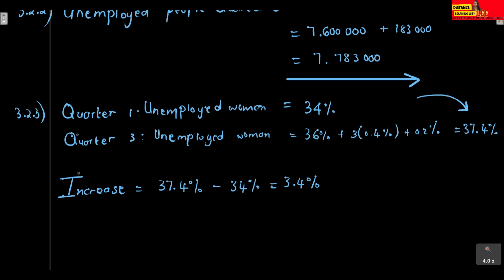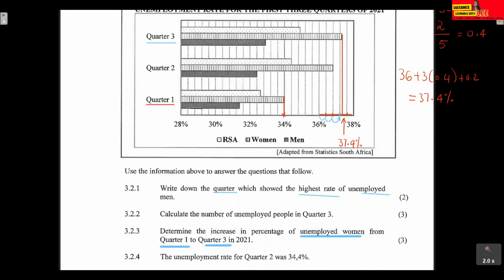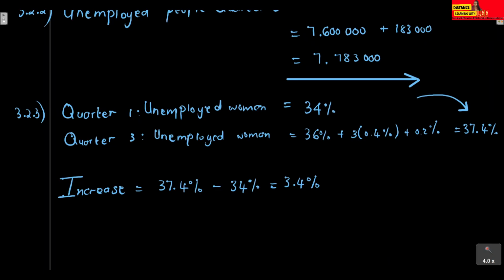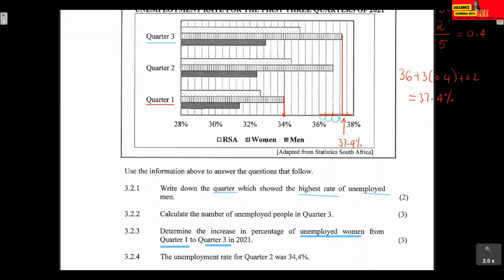Meaning the increase in the percentage of unemployed women from quarter 1 to quarter 3 in 2021 was 3.4%.